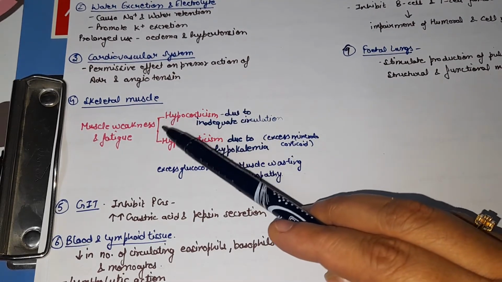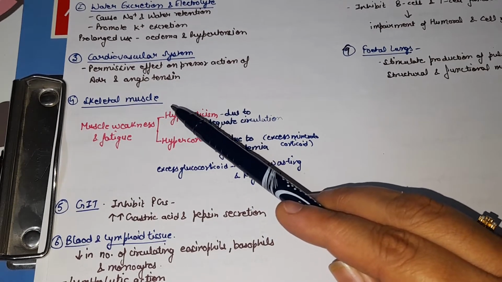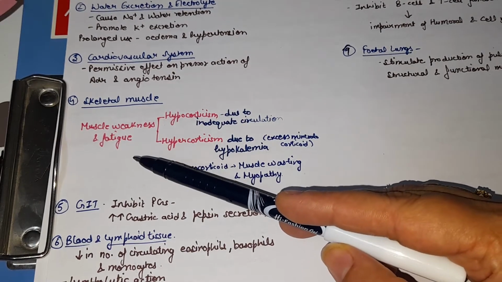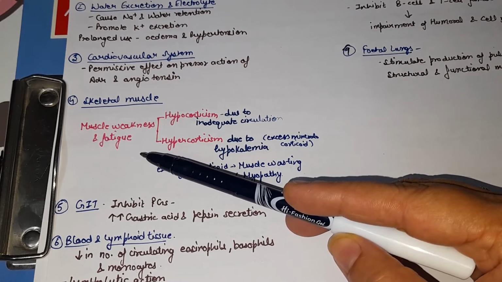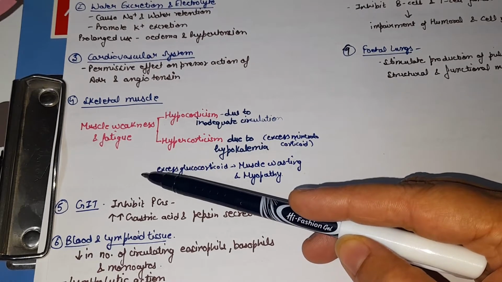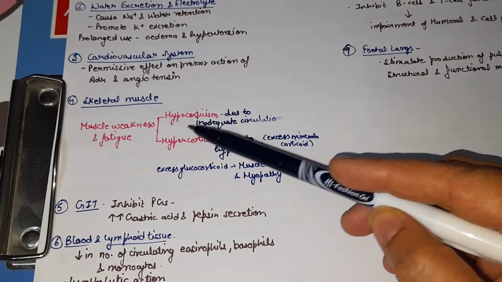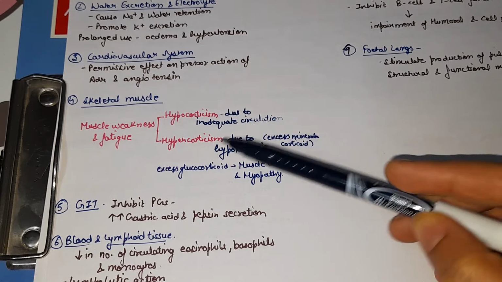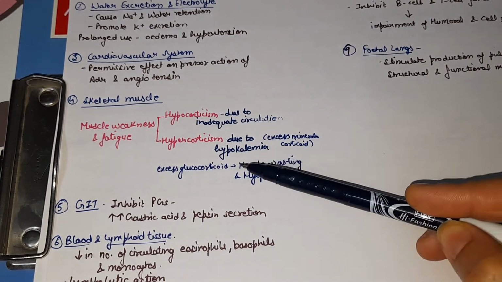Next effect is on skeletal muscle. As we discussed in protein metabolism, they have a catabolic nature, so they cause muscle wasting, weakness and fatigue, because they cause protein breakdown. In hypocorticism, muscle wasting occurs due to inadequate circulation, and in hypercorticism, muscle wasting and fatigue occur due to hypokalemia.